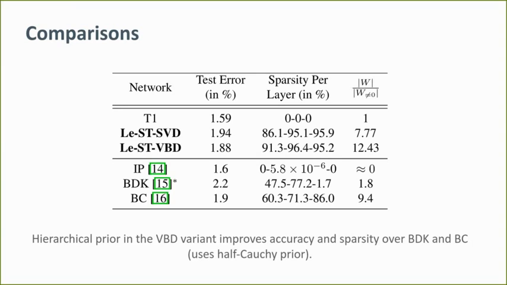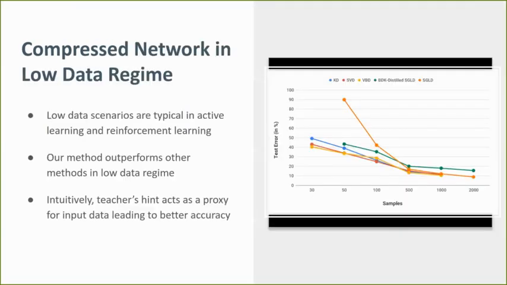Deep neural networks have extensive dependence on large amounts of training data. It becomes difficult for neural networks to perform in low data paradigms, which is typically the case in active learning and reinforcement learning domains.